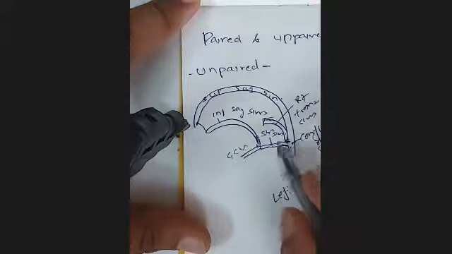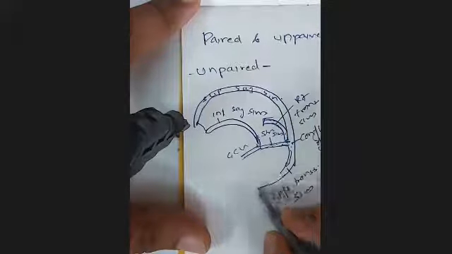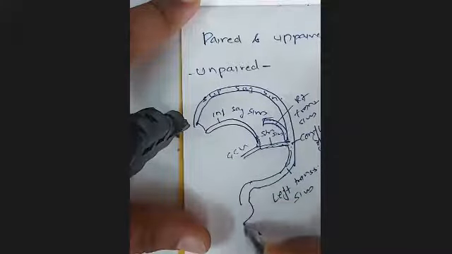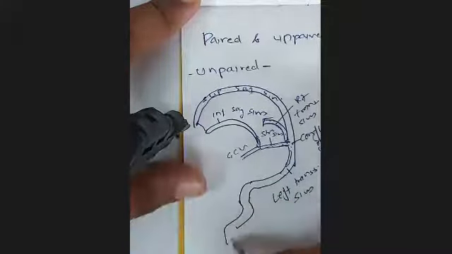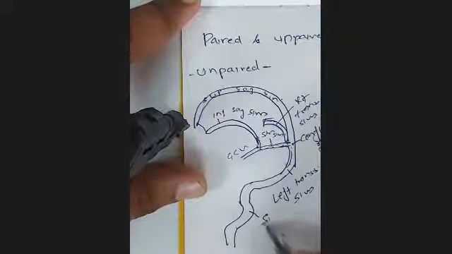Now transverse sinus is a paired one. Now we understand it is paired. And this transverse sinus runs an S-shaped course, and now is called sigmoid sinus.